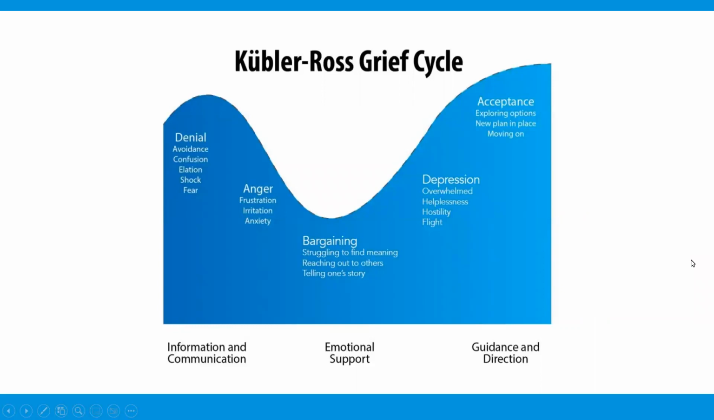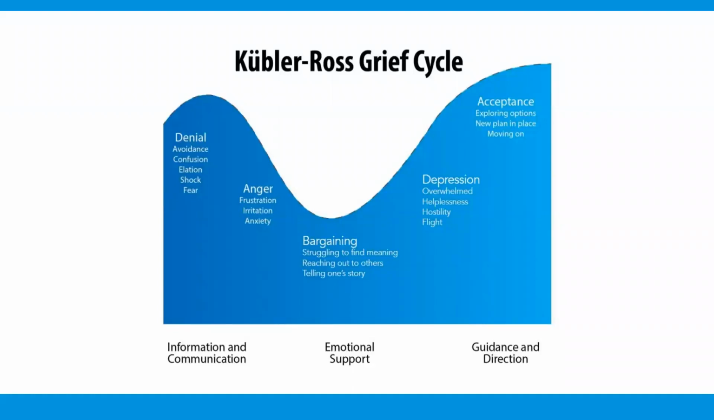The first one is the Kubler-Ross grief cycle. This is a very commonly accepted approach to grieving, and it goes through 5 different stages. The individual can go back and forth between the different phases and doesn't necessarily follow them in a particular order. But typically what we see is at the initial start of the loss, the person's in a state of denial. They may avoid the situation, they may be confused, elated, still in shock or in fear. Then they move to the anger level where they may experience frustration, irritation, and anxiety.